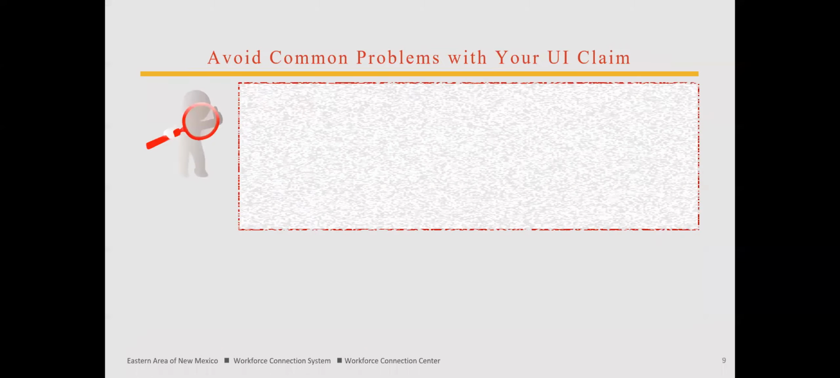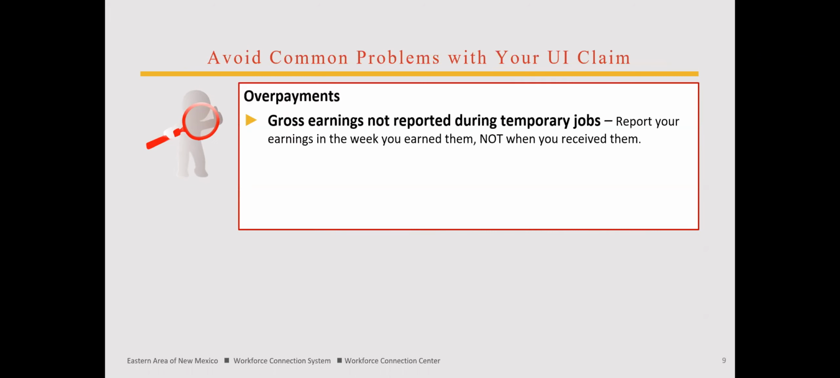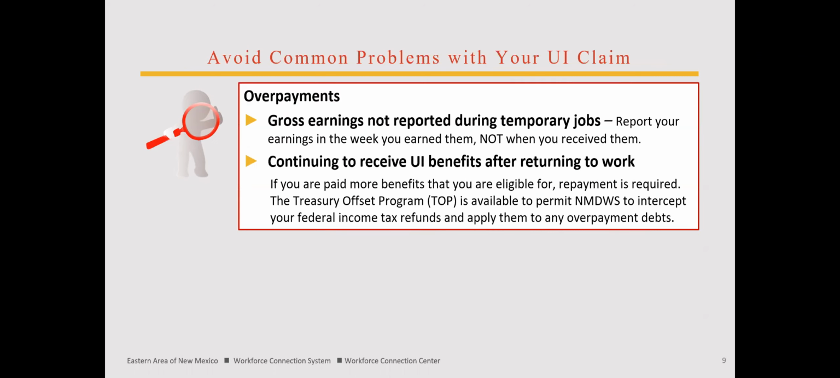Most claims are processed smoothly, but let me tell you about a few common problems to help you avoid these. Overpayments occur when you have been paid benefits you are not eligible for, mostly due to two reasons. Gross earnings not reported during temporary jobs, so again, report your earnings in the week you earned them, not when you received them. And continuing to receive UI benefits after returning to work. If you are paid more benefits than what you are eligible for, then repayment is required.